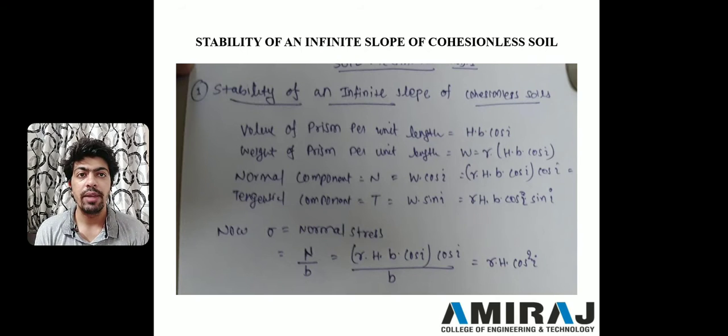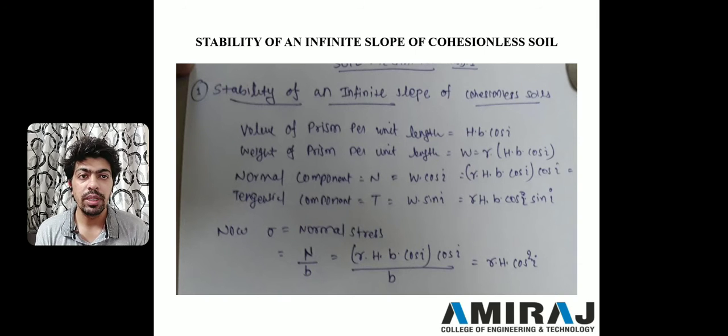So by volume we can find the weight. So weight of prism is W, that is gamma into H into B into cos I. We know that volume into unit weight, gamma into volume, will give the weight. Now the two components, that is normal component and tangential component.